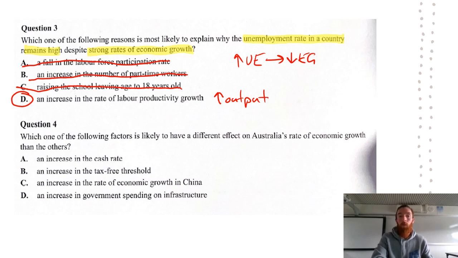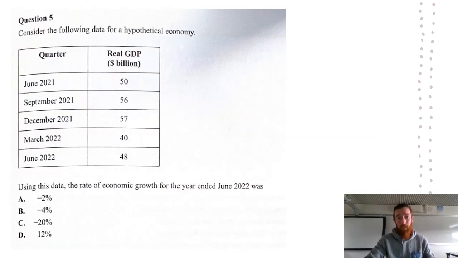With question 4, which one of the following factors is likely to have a different effect on Australia's rate of economic growth than the others? So with this, we're just going to work out which direction they're going to send economic growth. If there's an increase in the cash rate, that's going to decrease economic growth as it's going to constrict aggregate demand. An increase in the tax-free threshold is going to mean people have more disposable income and therefore is likely to increase aggregate demand. An increase in the rate of growth in China is going to increase the demand for our exports and therefore increase aggregate demand. If there's an increase in government spending, that's going to be increased injections to aggregate demand. Therefore, the one that is different is an increase in the cash rate, because that's going to cause a decrease in aggregate demand.